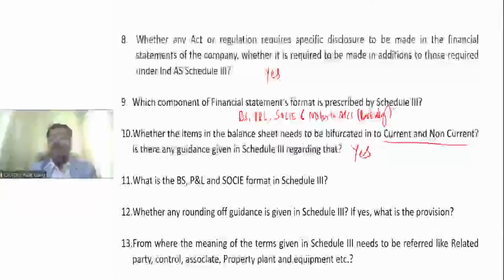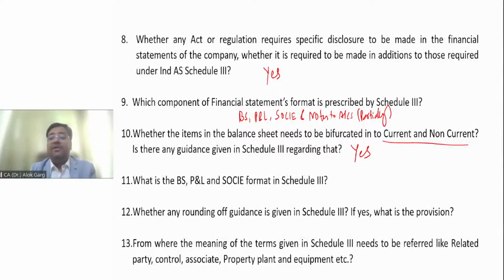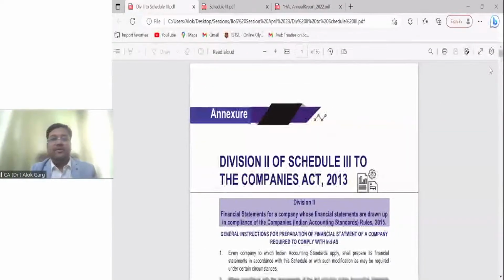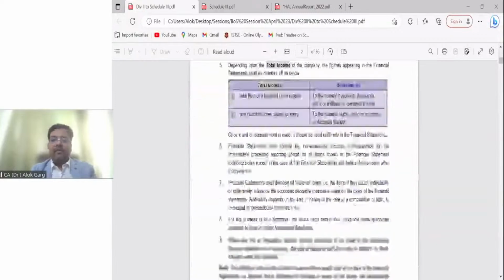Question number 11. What is the balance sheet, P&L and SOCE format in Schedule 3? So friends, let me show you that format. Please let me know if the format screen is visible to you. Although I have shown you the Hindustan Aeronautics Limited annual report, now I will show you the format of Schedule 3 as well. So I am just opening the institute study material. I believe this study material is visible.